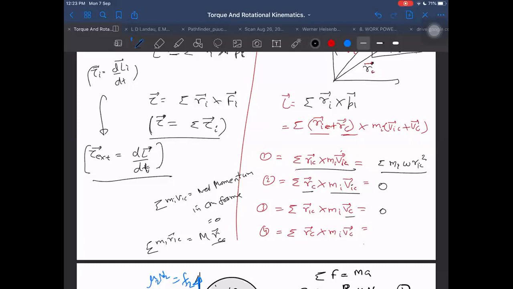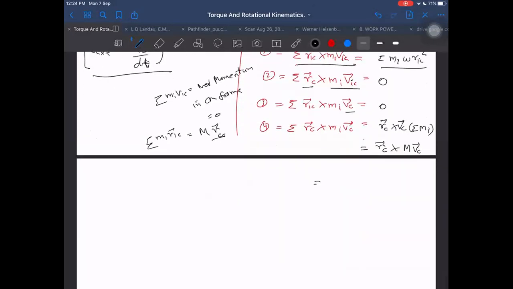Then we are left with the fourth term. Fourth term is RC cross MI VC. RC is constant here, and VC is also constant. Then I can write RC cross VC into sigma MI. That is total mass into VC, so RC cross net mass into VC, which is just momentum. Which is just equal to RC cross P.